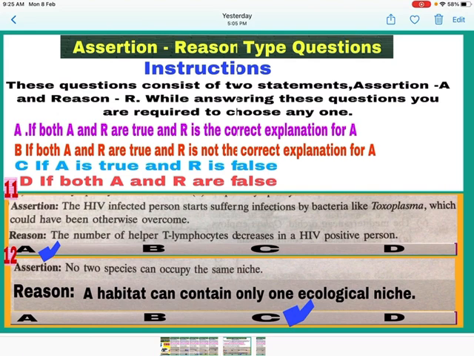So, two different species have different needs and different roles in the ecological system. Thus, they cannot occupy the same niche. So, here A is correct but R is false. So, mark C.